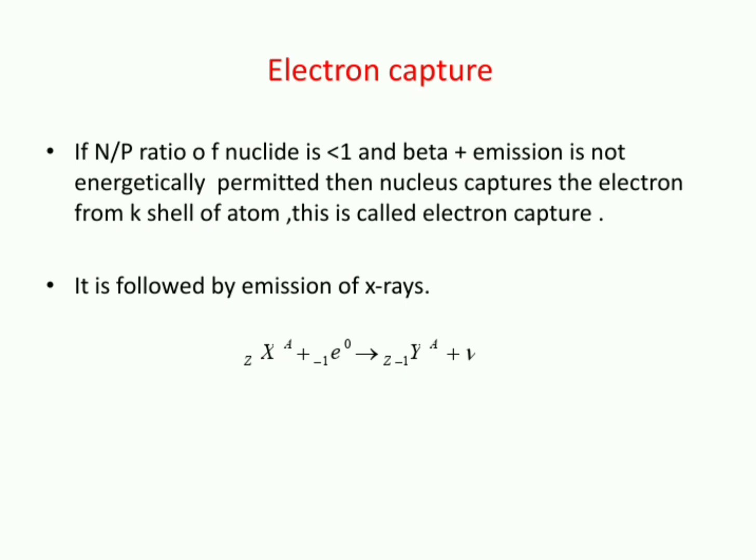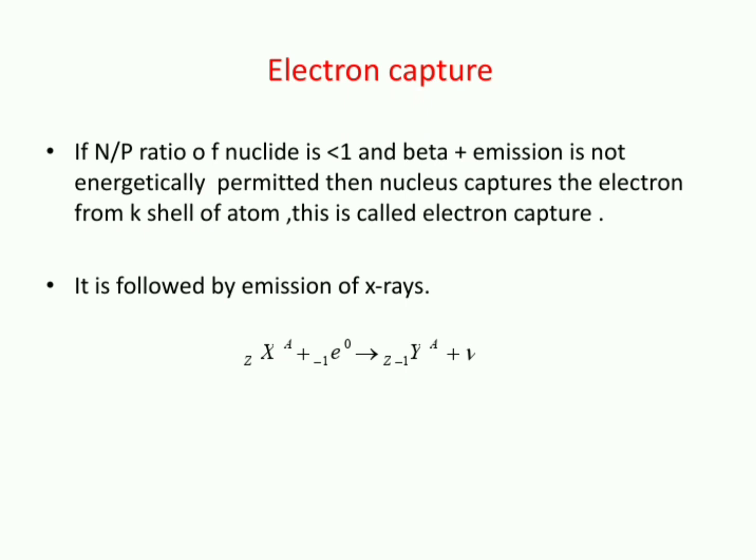Again I repeat, if n by p ratio is less than 1 and beta plus emission is not energetically permitted, what does this element do? It will capture the electron from the first orbit, that is the K shell. Since it is capturing the electron from the K shell, we call this process electron capture. So ZXA is the radioactive nuclide capturing an electron. Atomic number decreases by 1 unit and mass number has no change. This process we call electron capture.